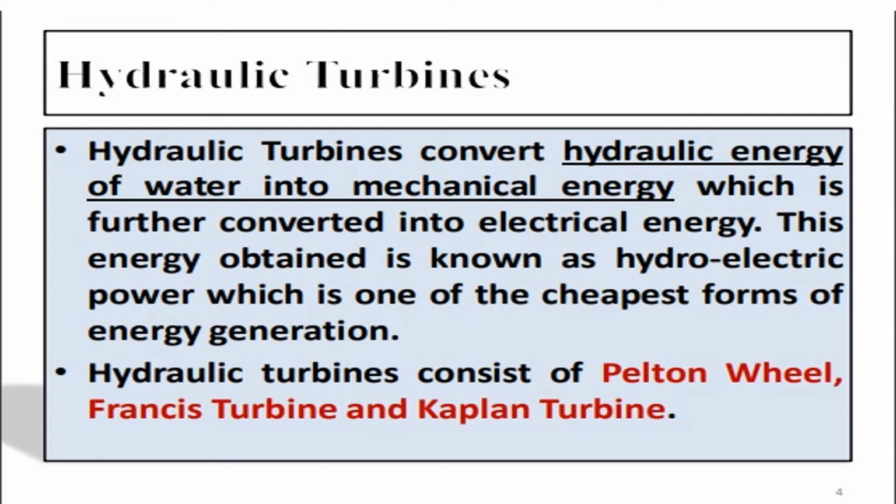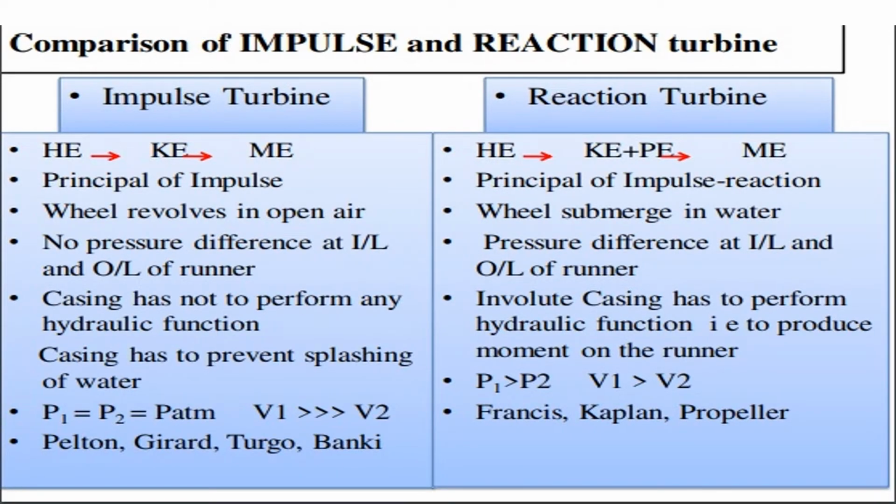In the case of a turbine, hydraulic turbines convert the hydraulic energy of water into mechanical energy, which is further converted into electrical energy. This energy obtained is known as hydroelectric power, which is one of the cheapest forms of energy generation. Hydraulic turbines include the Pelton wheel, Francis turbine, and Kaplan turbine. All hydraulic turbines are broadly classified as impulse and reaction turbines.